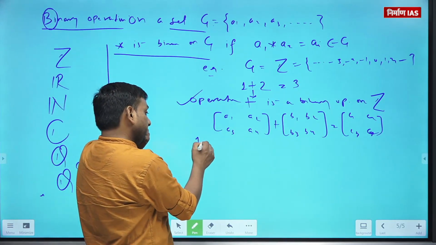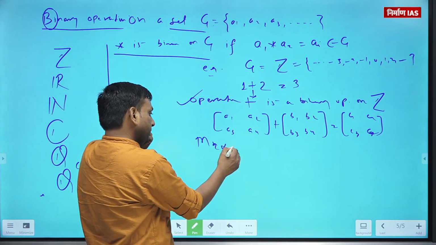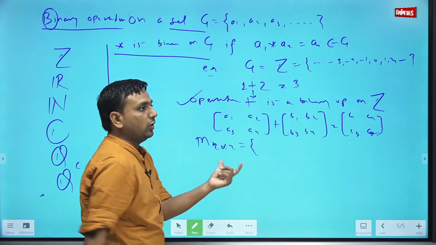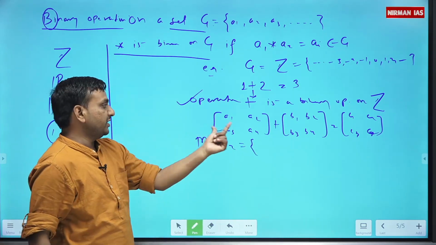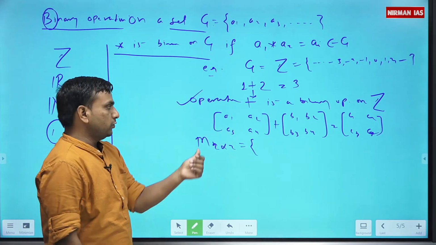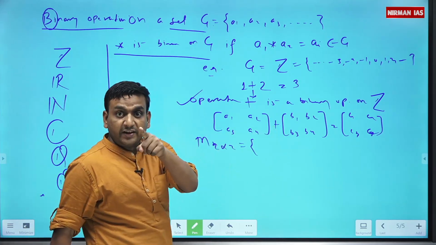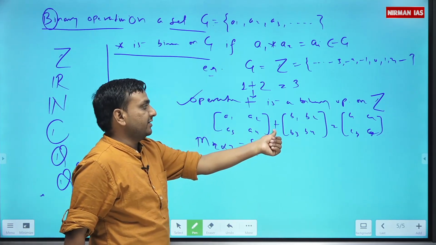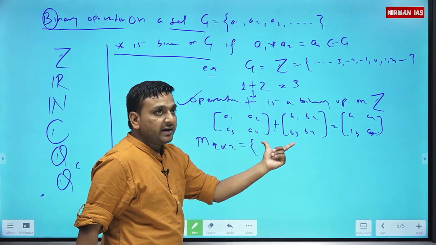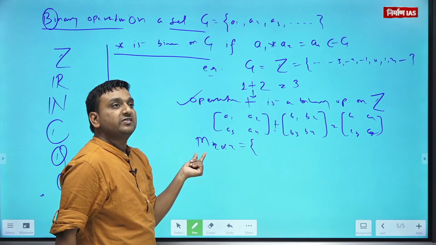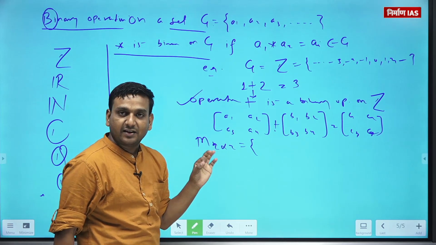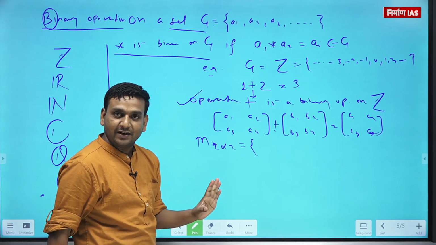Let's say M2 by 2 is the collection of all 2 by 2 matrices with entries from real numbers. So don't say addition only: matrix addition is a binary operation on the set of matrices. Getting my point? Is that clear?